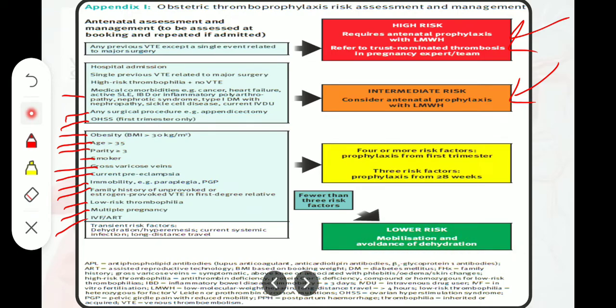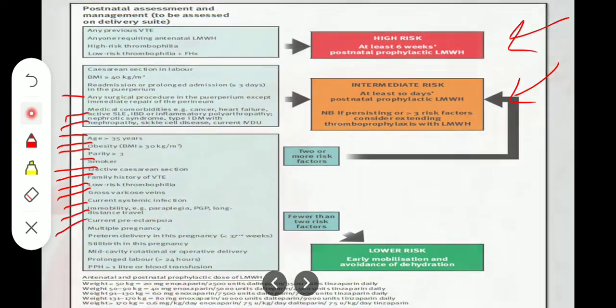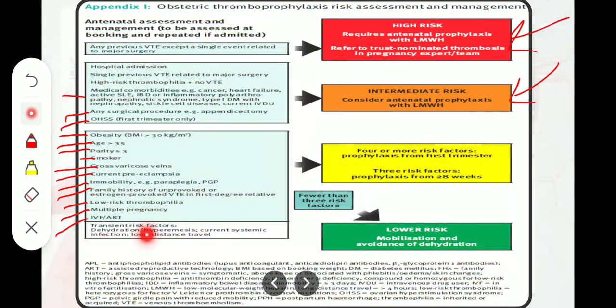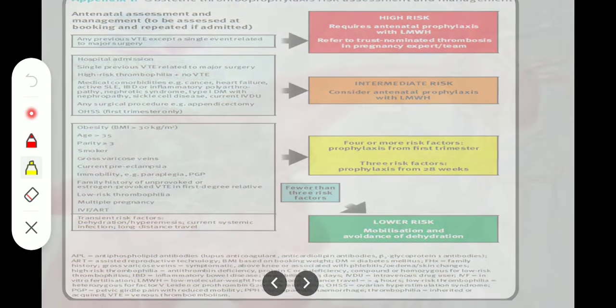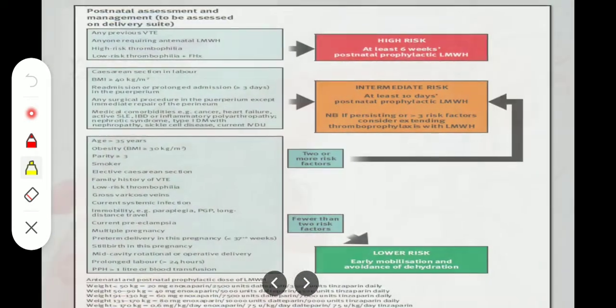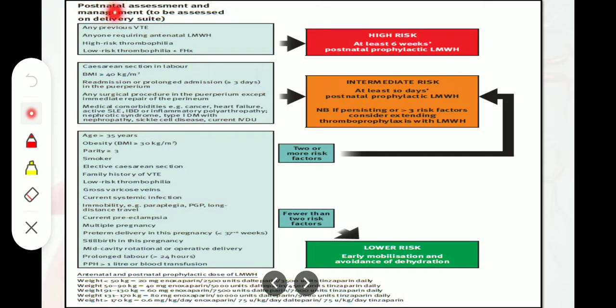Okay, now coming to the transit risk factor. Transit risk factors include dehydration, hyperemesis, current systemic infection, long distance travel. Okay, so these are the patients who don't need thromboprophylaxis throughout the pregnancy, but in the transit phase when they are admitted or in certain conditions they are given thromboprophylaxis.